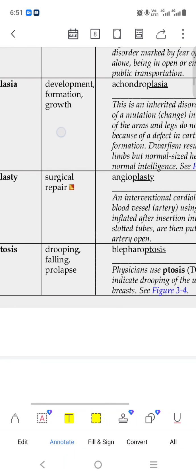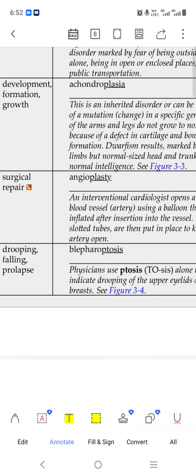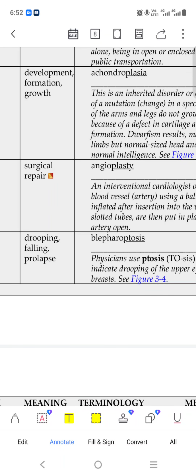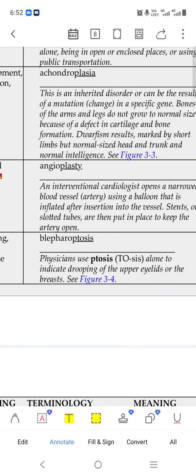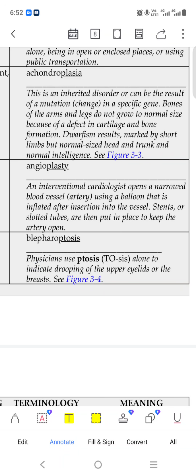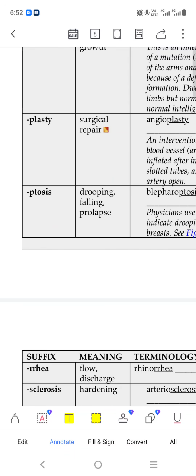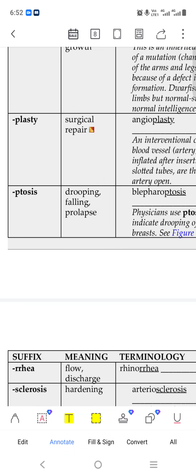Plasty means surgical repair, angioplasty. So angioplasty is surgery of the damaged vessel. Okay, angio, like cardio, an interventional cardiologist opens a narrowed blood vessel, meaning an artery, using a balloon that is inflated. Okay, angioplasty means correcting that vessel, so the blood will flow smoothly.